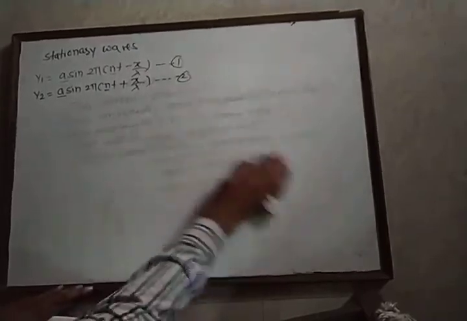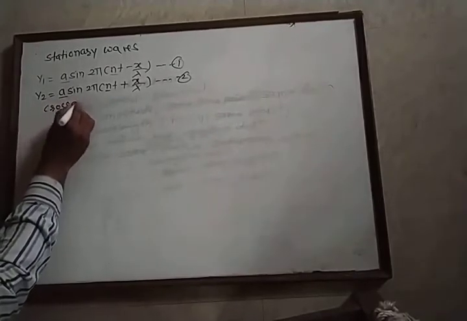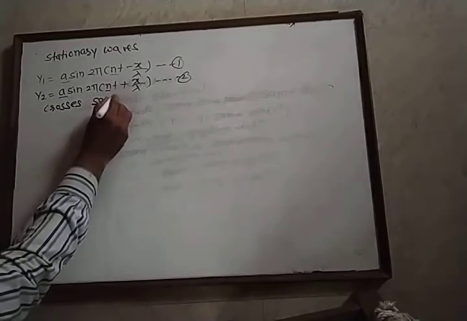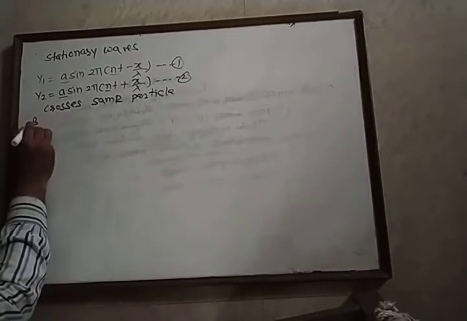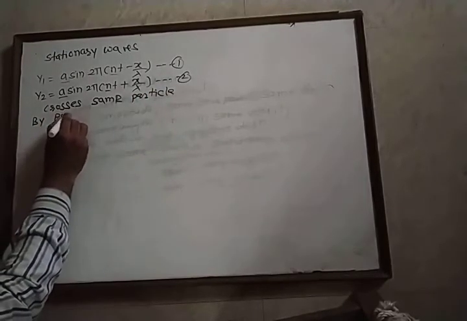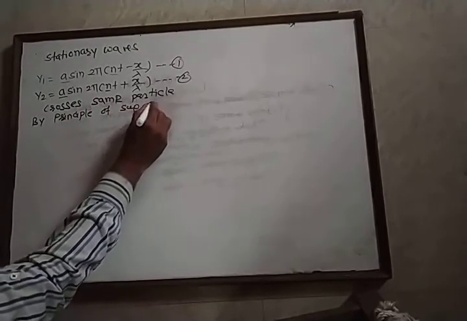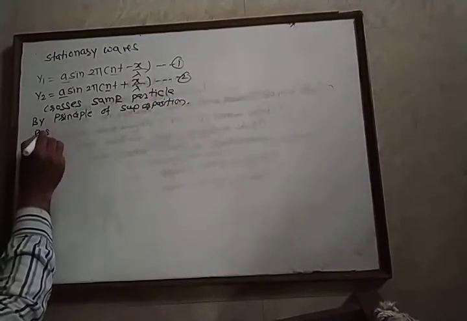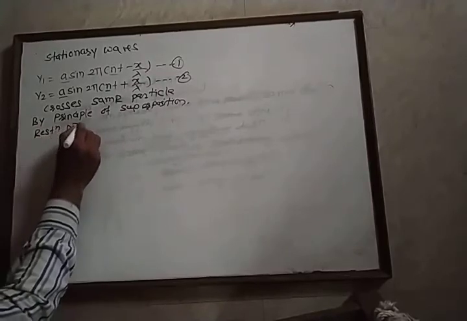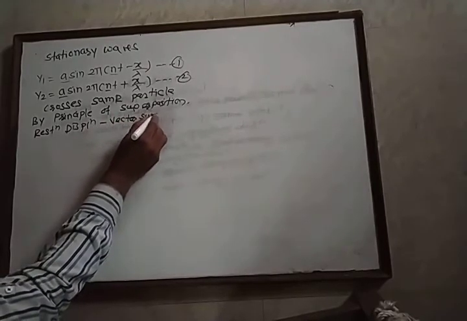When such waves cross the same particle, then by the principle of superposition, the resultant displacement of the particle is the vector sum of the displacements produced by each wave.